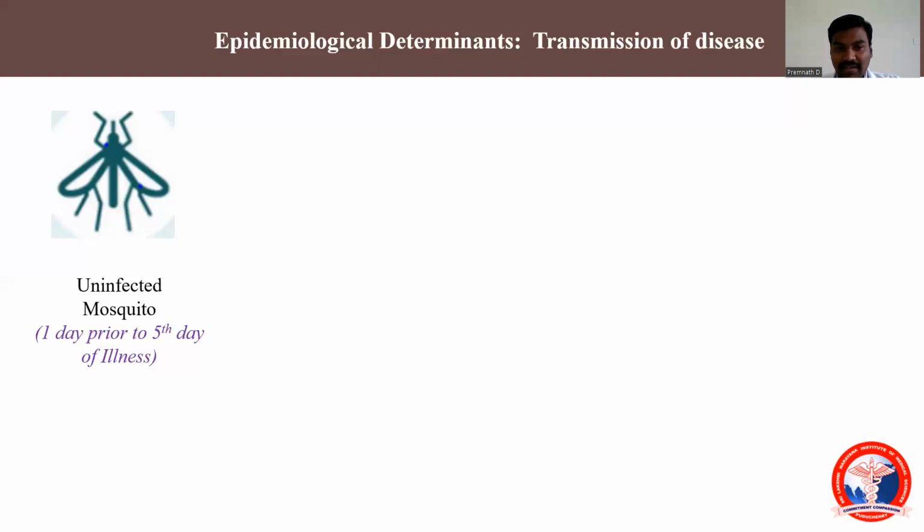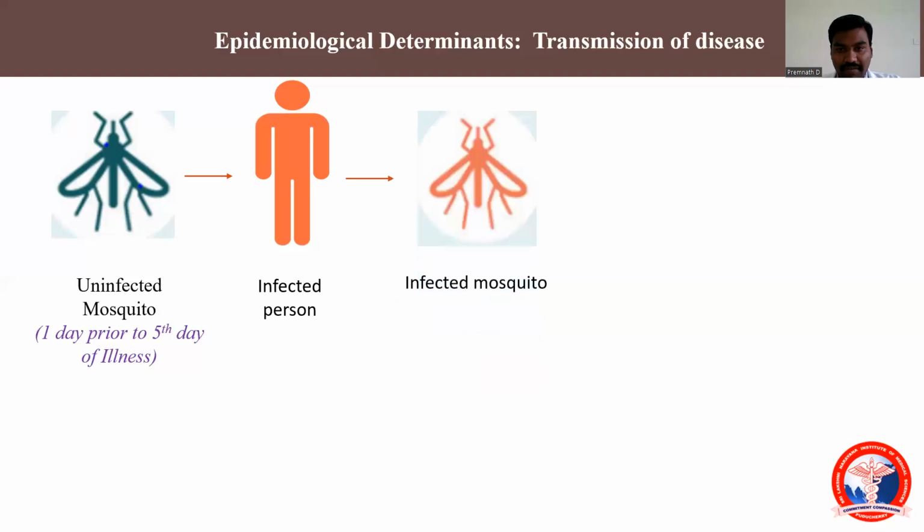It is transmitted by a vector: Aedes aegypti and Aedes albopictus. Here I have depicted a picture where the Aedes aegypti mosquito is uninfected. If the mosquito bites a person infected with the dengue virus, anytime from 1 day prior to the illness to the 5th day of the illness, the mosquito will be infected. For a period of 8 to 10 days, the virus replicates in the mosquito, and the mosquito remains infected lifelong.